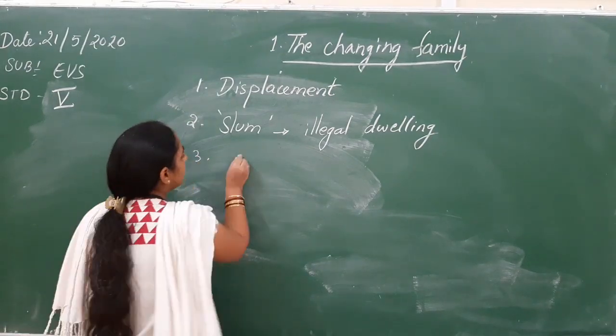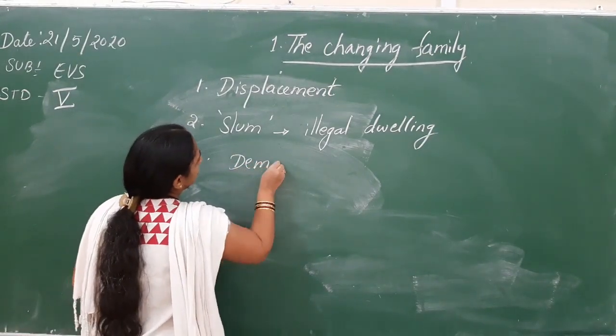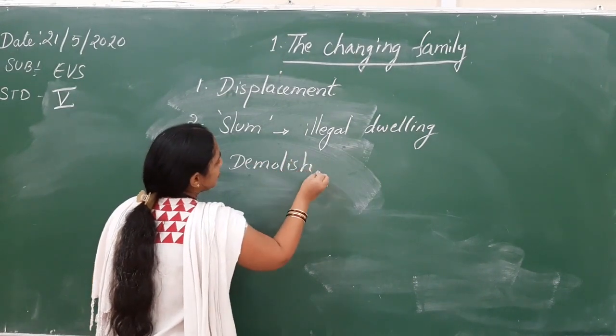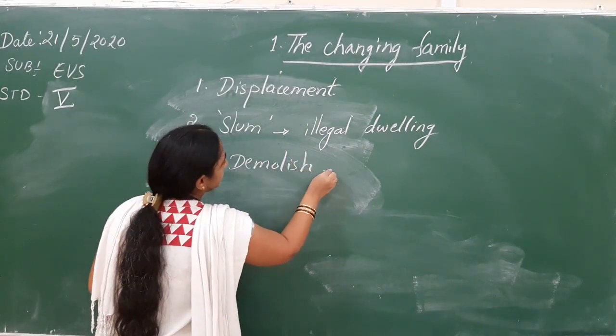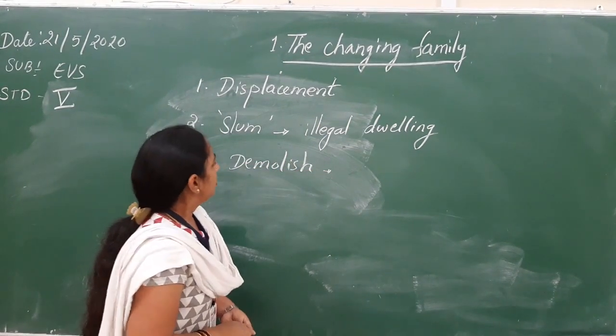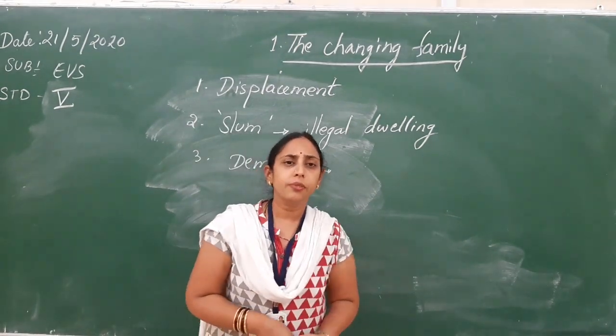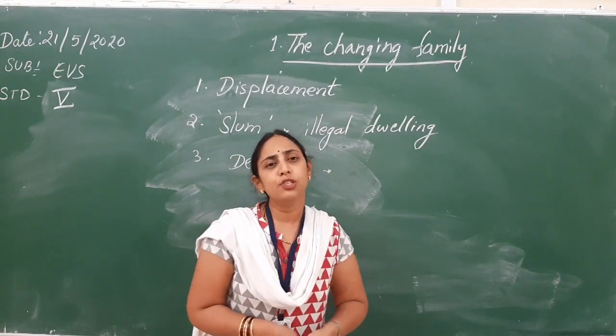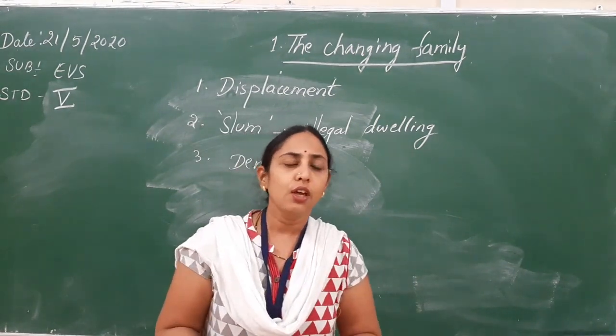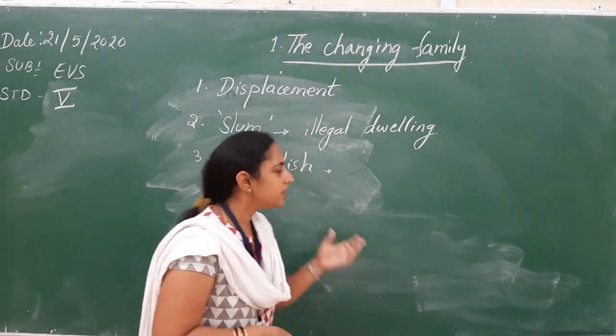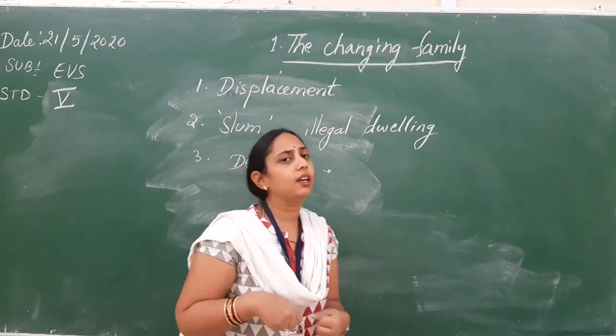The third thing is demolish. Generally, if the government has to do some projects, they acquire land.